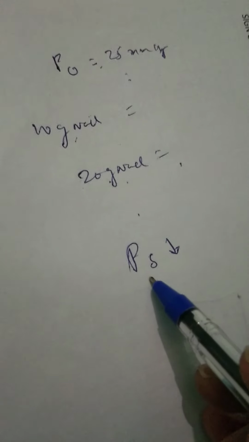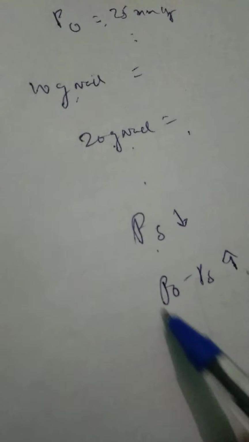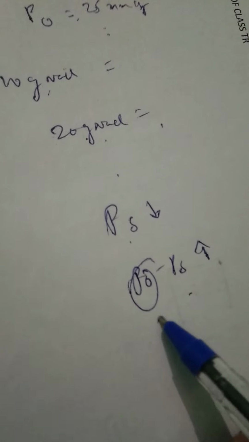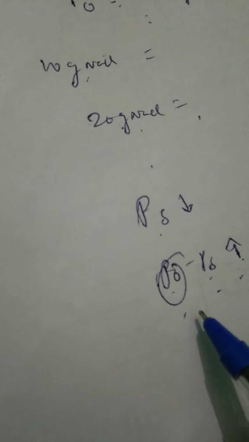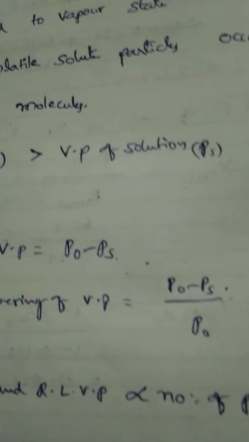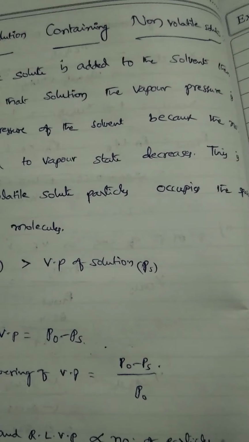But if the Ps value decreases, the P naught minus Ps value increases, because P naught is a fixed value. When Ps decreases, the total value P naught minus Ps increases. That means lowering of vapor pressure and relative lowering of vapor pressure both increase. So the conclusion is, as the number of particles increases, lowering of vapor pressure and relative lowering of vapor pressure also increase. So this is about the vapor pressure of a solution containing a non-volatile solute.